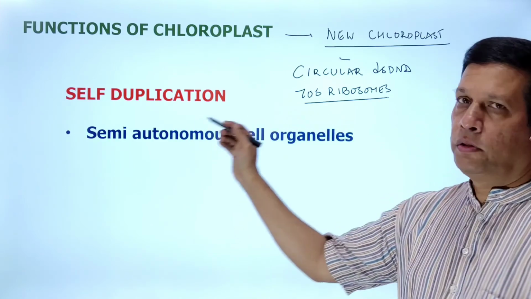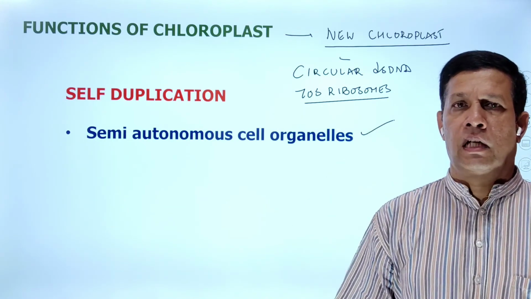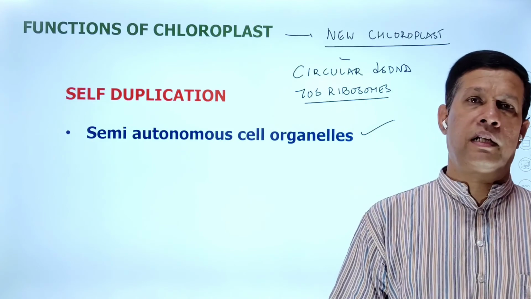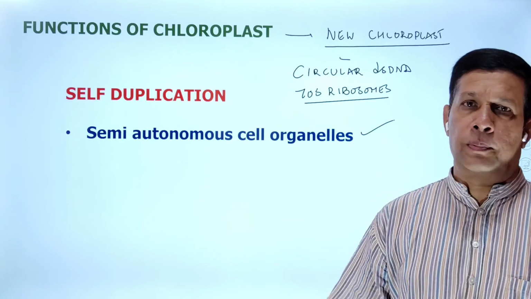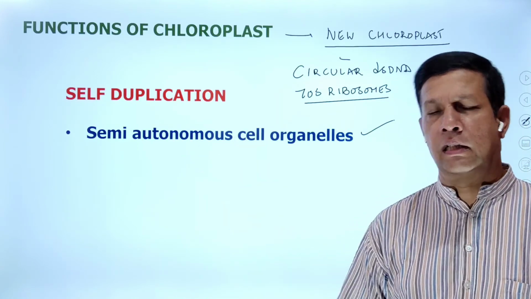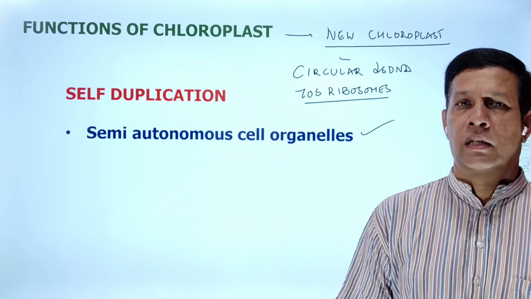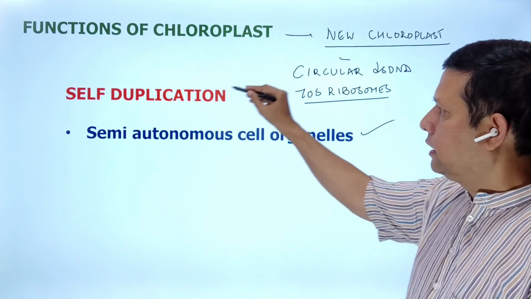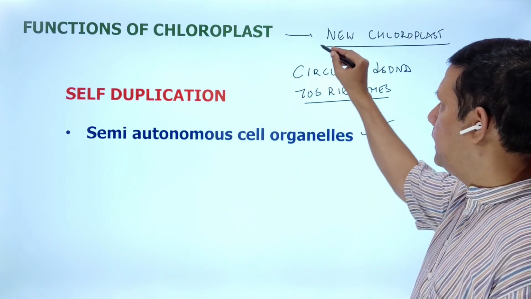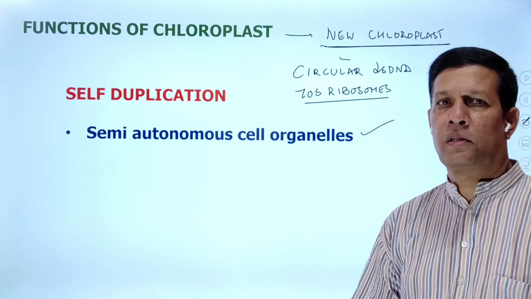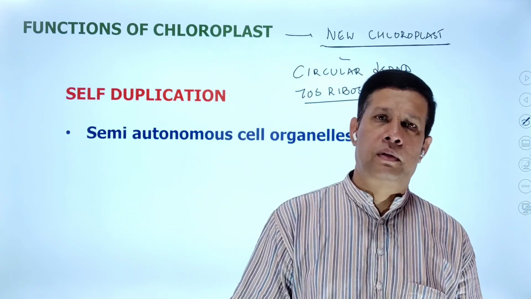Due to this reason, chloroplasts are called semi-autonomous cell organelles, a cell within a cell, or a prokaryotic cell in a eukaryotic cell. What is the reason? Because of the performance of self-duplication. That means a chloroplast is able to produce another new chloroplast. These are the functions of the chloroplast.